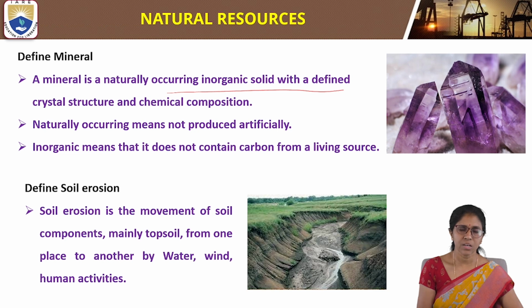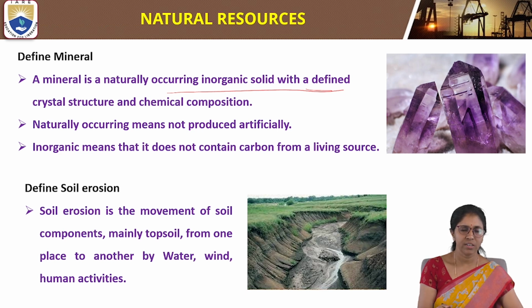Each mineral has its own definite crystal structure as well as chemical composition.